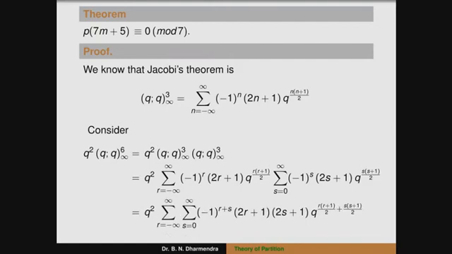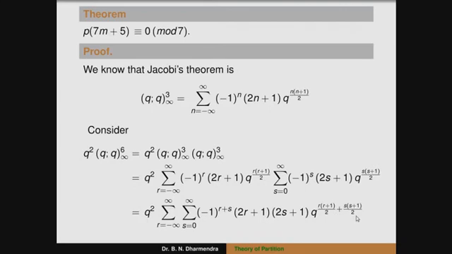So, therefore, that is equal to q square into summation r running from 0 to infinity, this is a typing error, this is 0 to infinity, summation s running from 0 to infinity, minus 1 to the power of r plus s into 2r plus 1 into 2s plus 1 into q to the power of r into r plus 1 by 2 plus s into s plus 1 by 2.